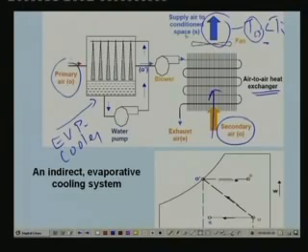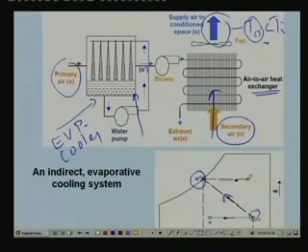This is an elementary indirect evaporative cooling system, and the same thing is shown here on a psychrometric chart. You can see here that process O to O dash is what happens to the primary air as it flows through the evaporative cooler. As you know, it gets cooled and humidified. In an ideal case, it leaves the evaporative cooler at the wet bulb temperature. This is the process undergone by the primary air.